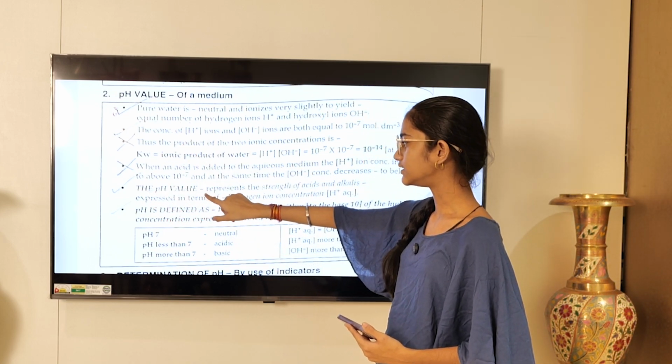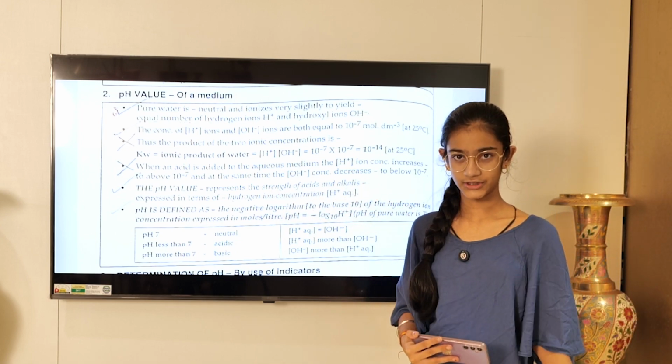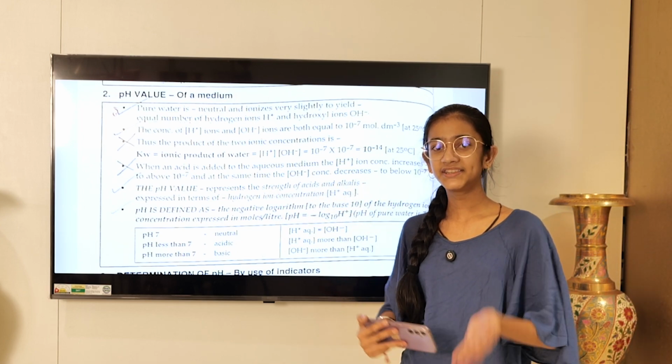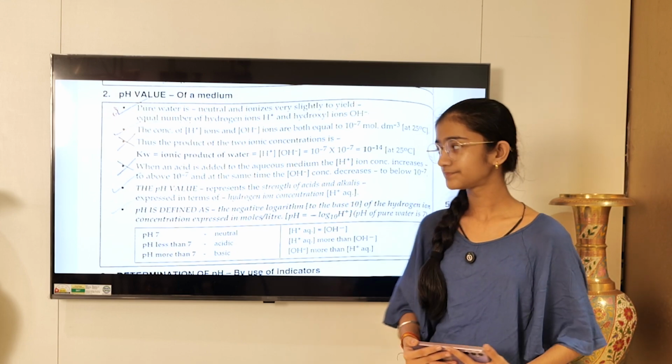The pH value represents the strength of acid. I have already told you what is pH. pH determines if a solution is acidic or basic.